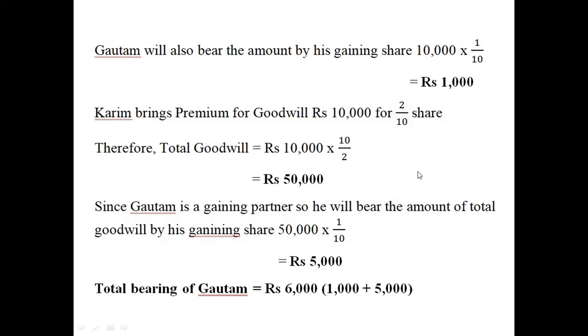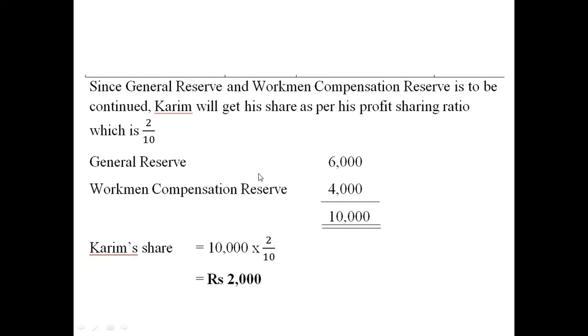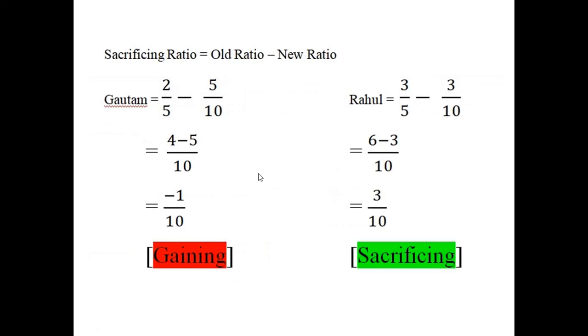Gautam is a gaining partner and Rahul is a sacrificing partner. So how much he will give to Rahul? This 5,000 for the share of goodwill. Okay, you have to do this by default whenever you see this kind of situation, whenever any partner is gaining. In this case of gaining, you have to give some portion of goodwill to the sacrificing partner.